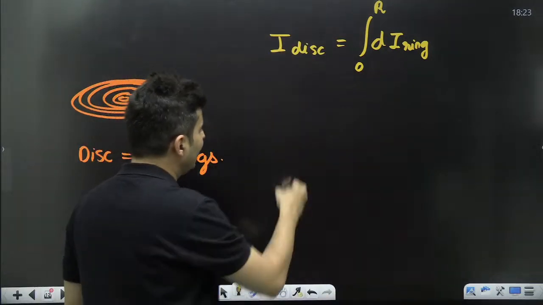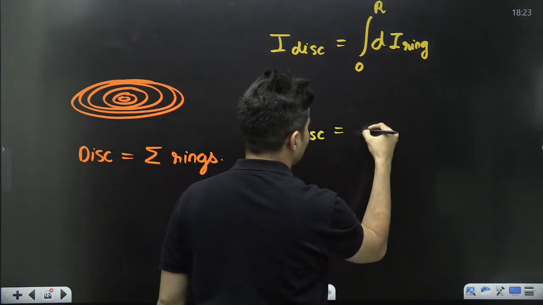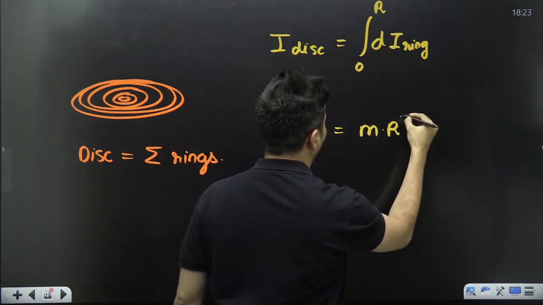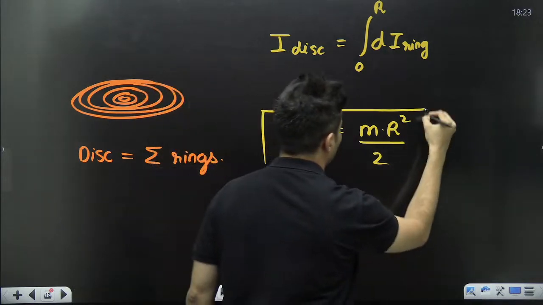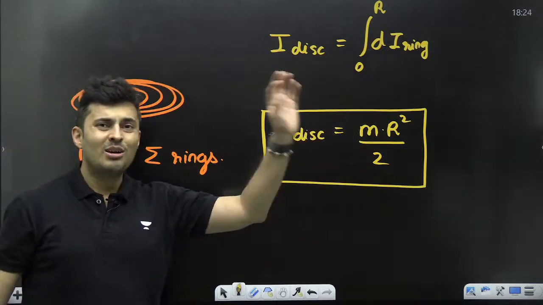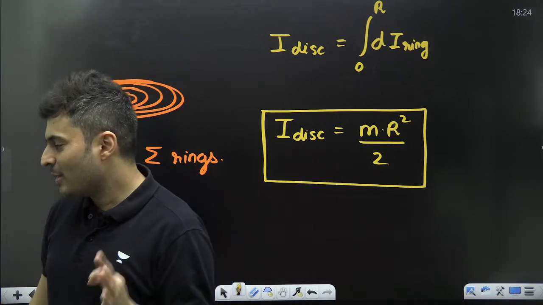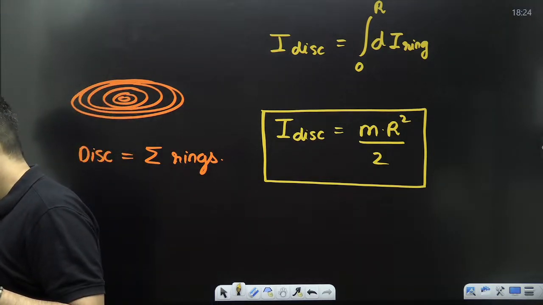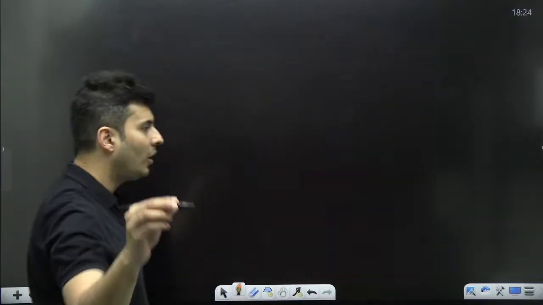And when you do the integration, the answer which comes out for the disk is M into R square by 2. This is the formula of moment of inertia for a disk, my dear warriors. Everybody with me? Yep. Awesome. Keep this in mind.